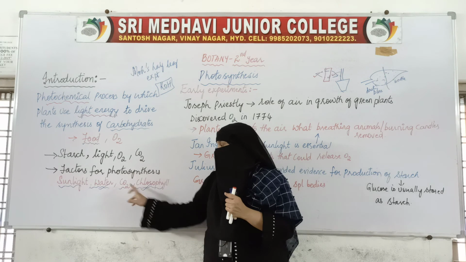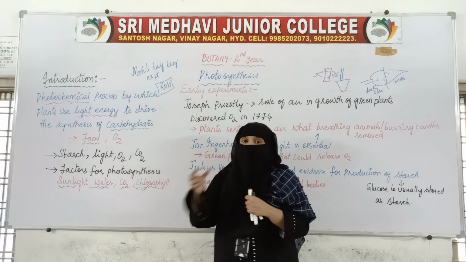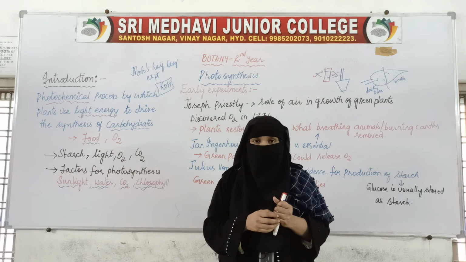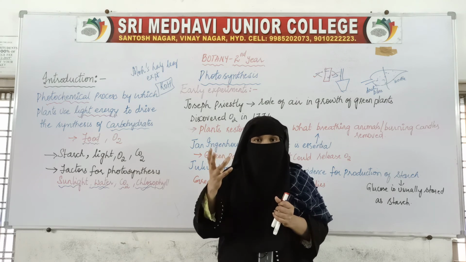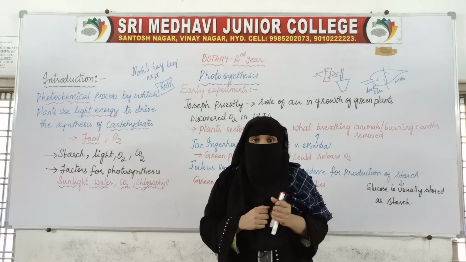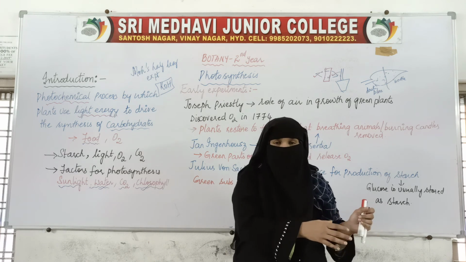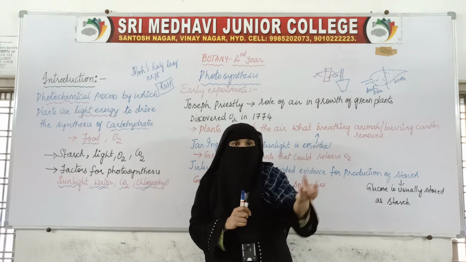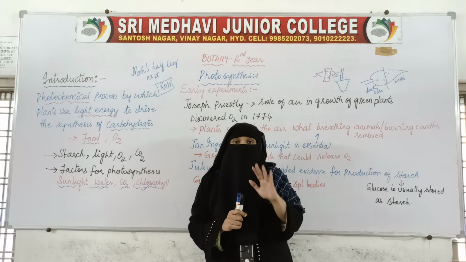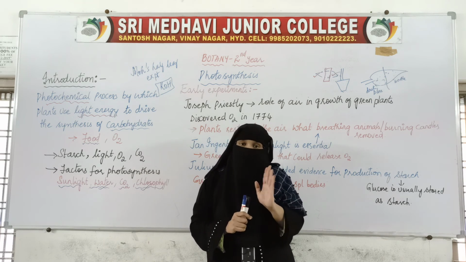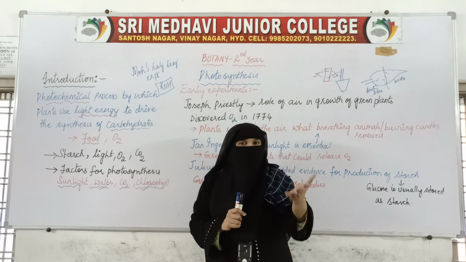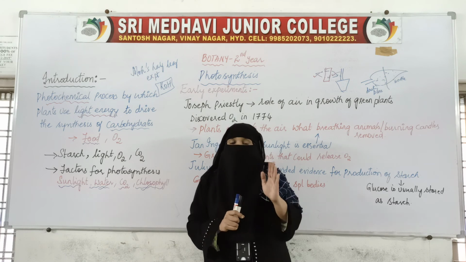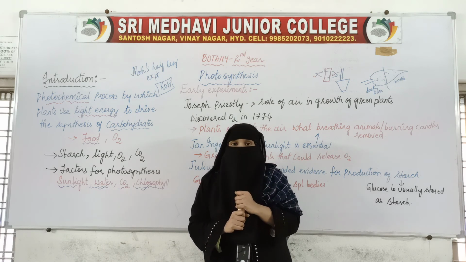Similarly, we have seen how chlorophyll is essential for photosynthesis. We have seen the variegated leaf. Take a variegated leaf; it has different colors on the same leaf, green, red and so on. Keep it in the sunlight, pluck out that leaf and put iodine on it. Only the parts which are green will turn blue. The part which is red or any other color will not show any change in color. That means only green parts perform photosynthesis.